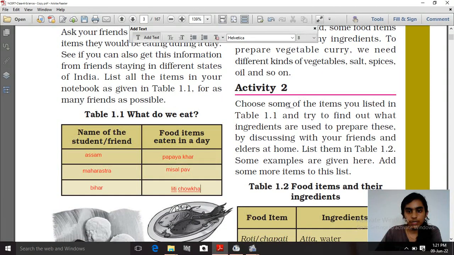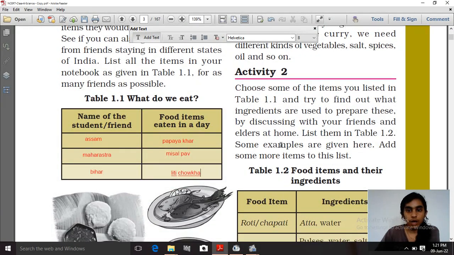Now moving to activity 2, it says that those food items that you have listed in table 1.1, what are the ingredients used to prepare those food items. So how will you gather this information? Obviously you will gather this information by asking your friends, as well as asking your elders at your home.